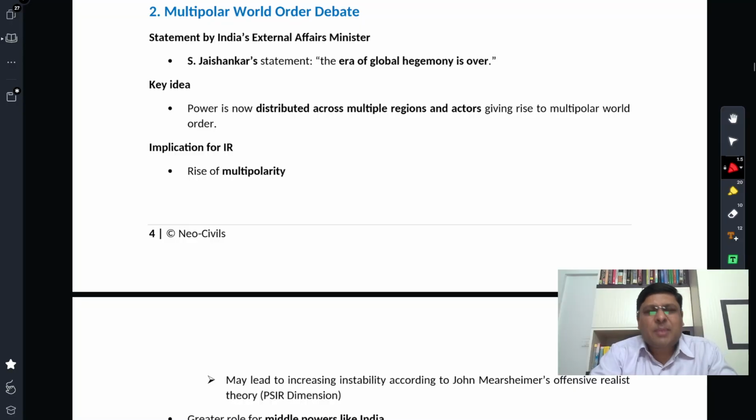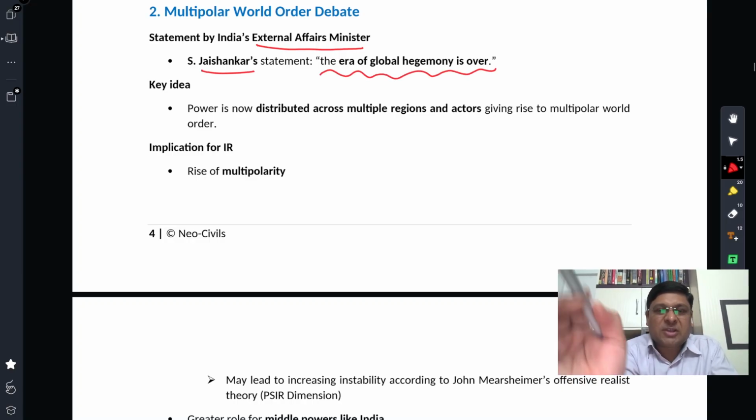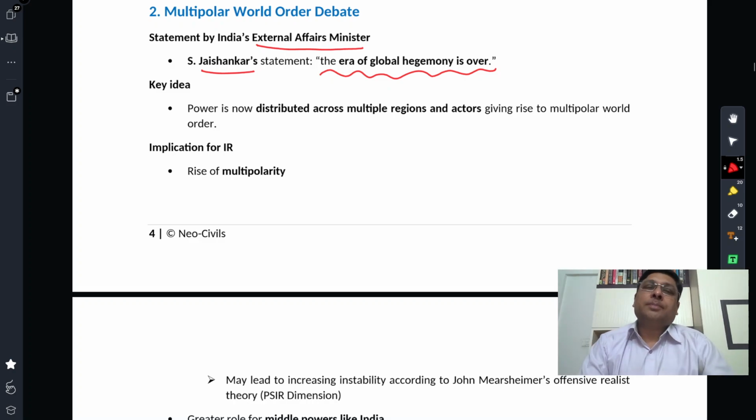Second important development, briefly, that debate has been there since long, but triggered again by India's External Affairs Minister S. Jaishankar. He gave a statement: "The era of global hegemony is over." Looking at the developments that unfolded out of the crisis that we are seeing in West Asia, many scholars, observers, analysts are saying that that's an indication of the relative decline of US power.